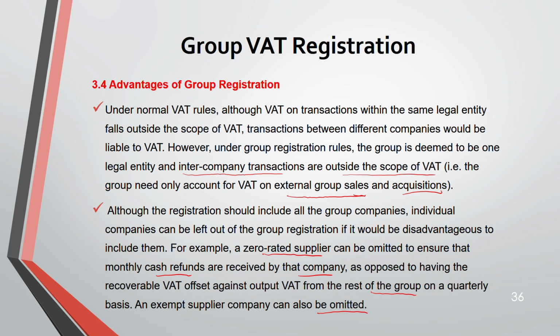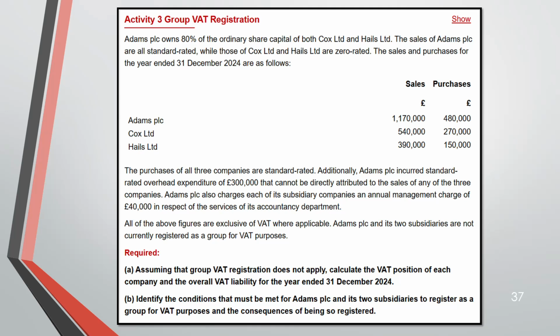Next, activity 3. Now we'll be doing activity 3, where we have the sales and purchases of three companies. Adam owns 80% of the share capital of both Cox and Hale. Adam's sales are all standard rated, while the sales of Cox and Hale are zero rated. Now, the purchases of all three companies are standard rated, but the sales of Cox and Hale are zero rated.